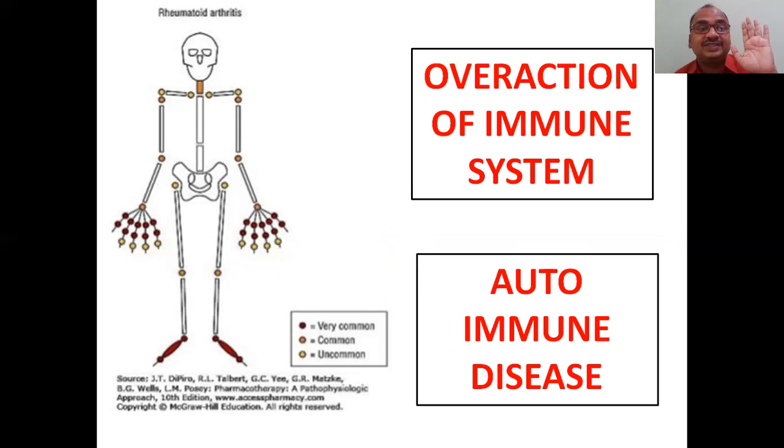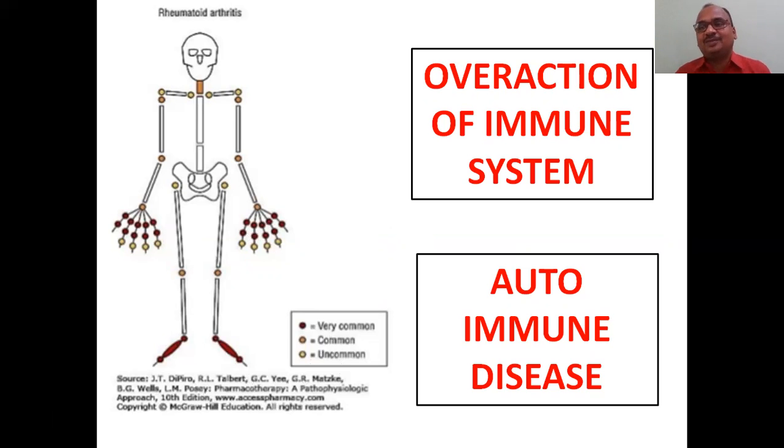So all the joints must be pakka. See here, all the joints. Red color is very common, the joints which I have shown. Yellow color is common, and less dark yellow color is uncommon. But however, all the joints are prone to get rheumatoid arthritis, right?